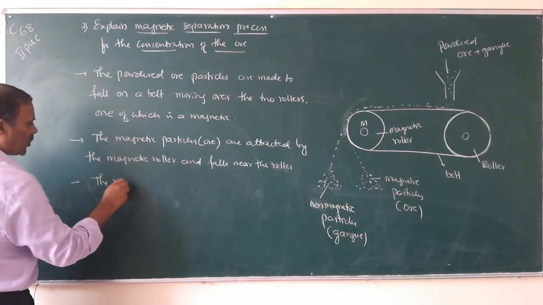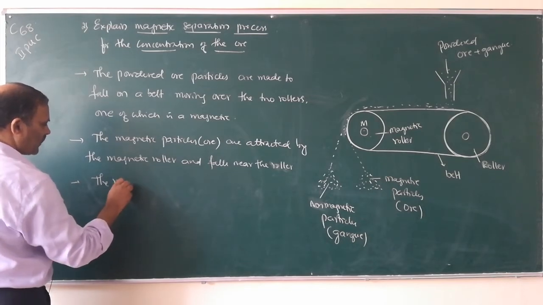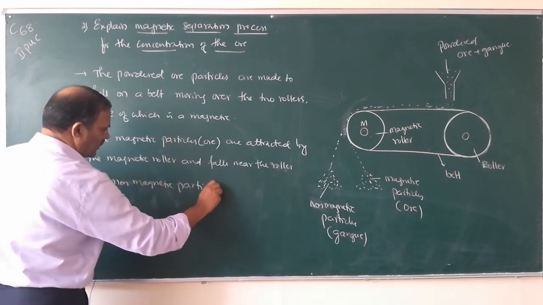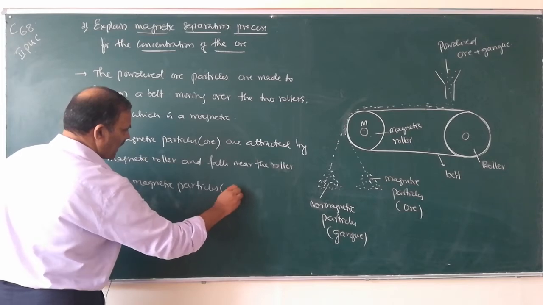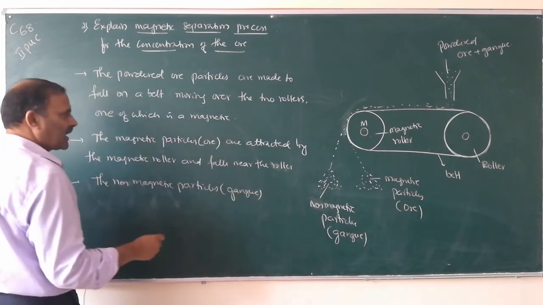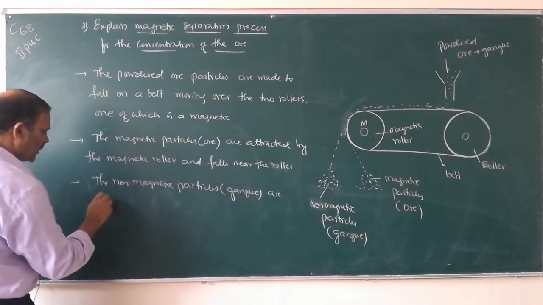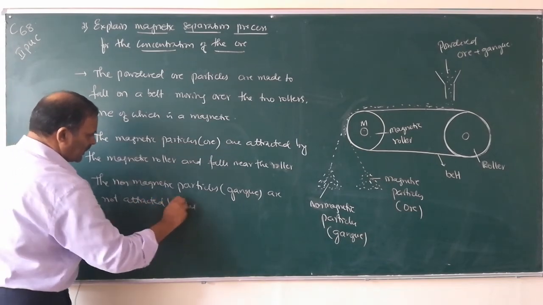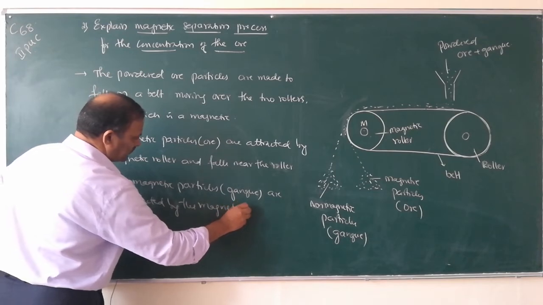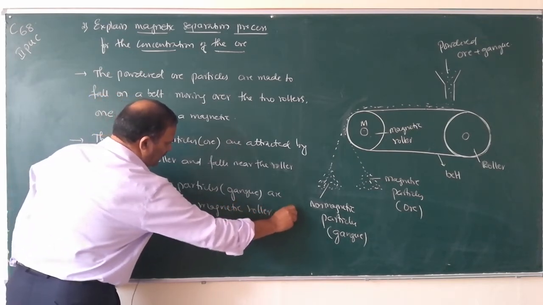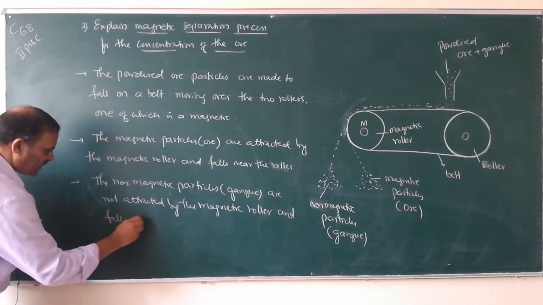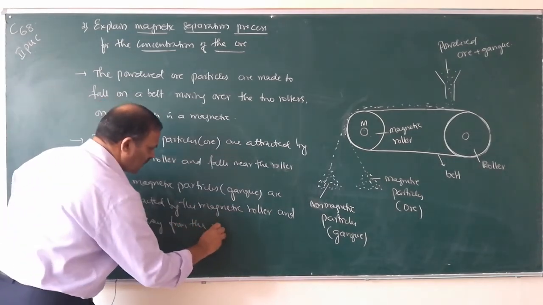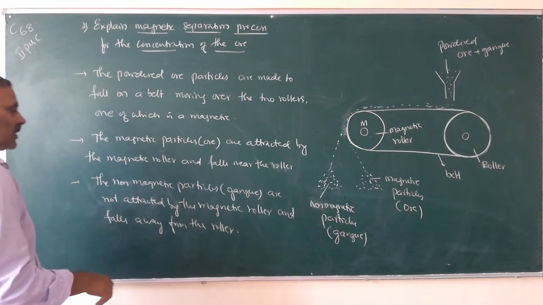Next one, the non-magnetic particles, namely gangue, for example, are not attracted by the magnetic roller and fall away from the roller.